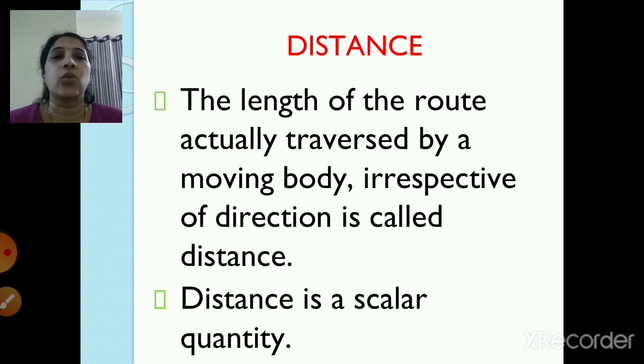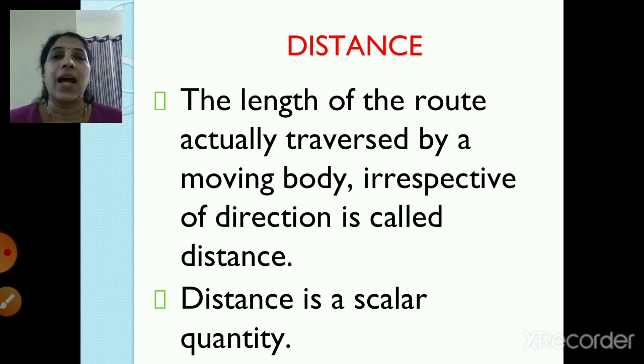The length of the route actually traversed by a moving body, irrespective of direction, is called as the distance. So what is distance? Distance is nothing but the actual route which is traveled by the moving body, and direction is not taken into account. You can go from any direction. That is called as a distance.